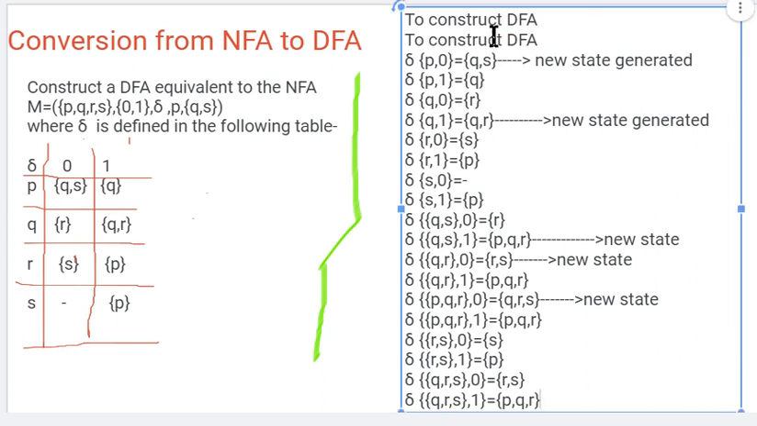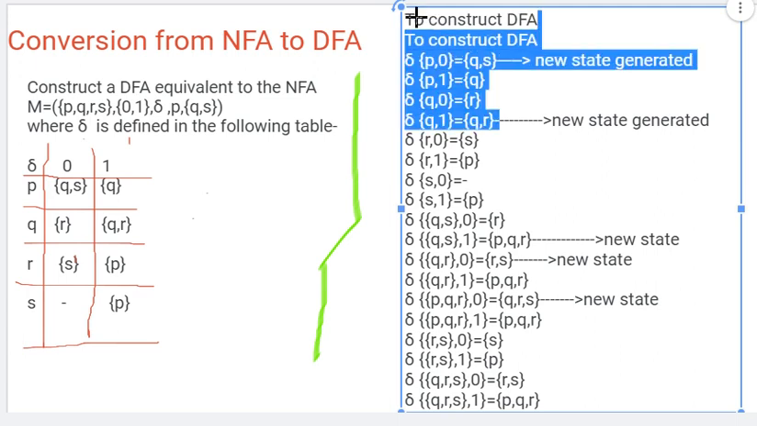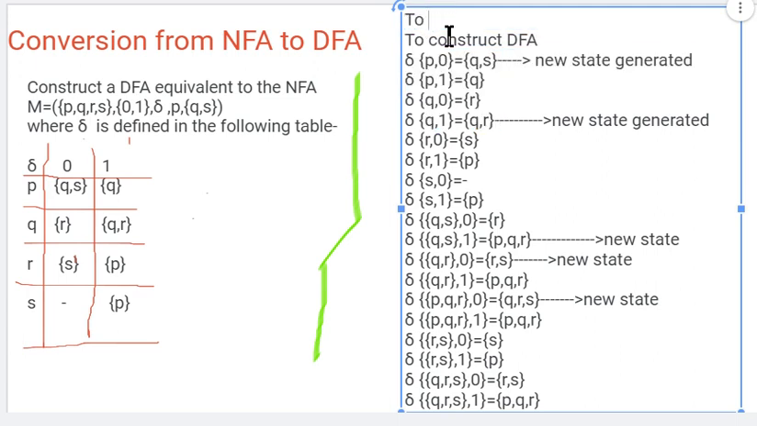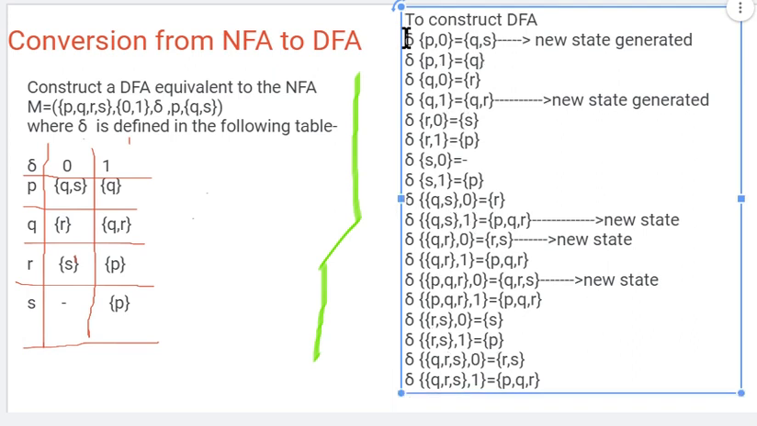We need to follow this process until we are not getting any new state. Until and unless we are not getting any new state, we need to keep on finding the transitions. Let's see this with the help of a question.